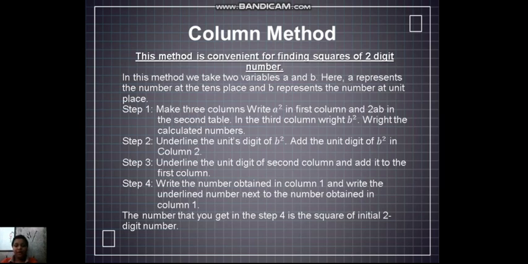A square, then 2ab, then b square. Underline the unit digit of b square. Add the tens digit of b square to column 2. Underline the unit digit of the second column and add the rest to the first column. Write the number obtained in column 1 and write the underlined numbers next to it. The number that you get in the last step is the square of the initial two-digit number.